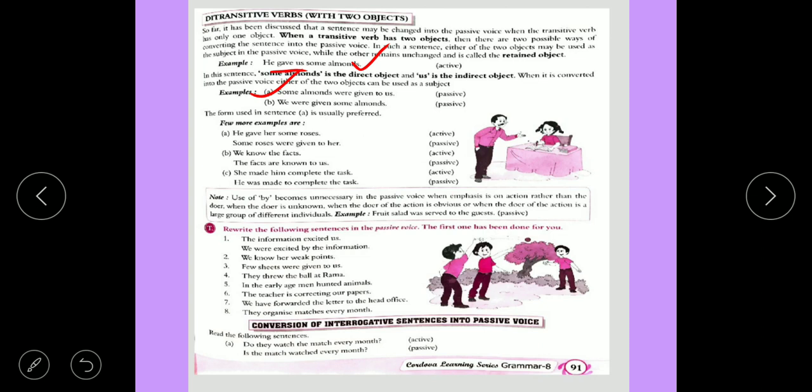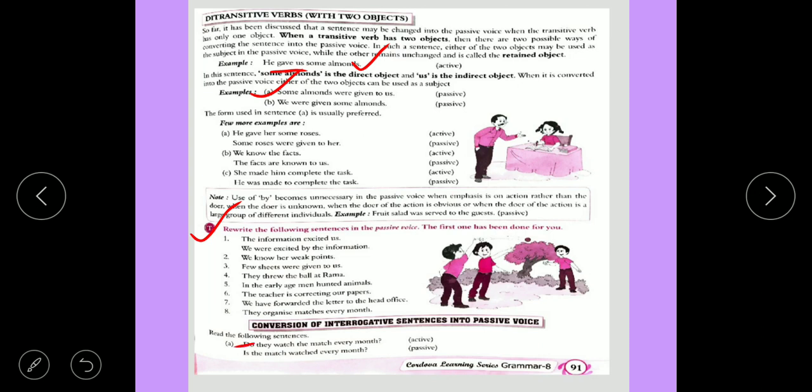Next is conversion of interrogative sentence into passive voice. This exercise we will do, and I will give its answers at the end of this video. Conversion of interrogative sentence into passive voice. Do they watch the match every month? First cut do. They watch the match every month.